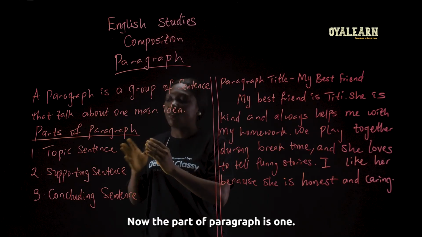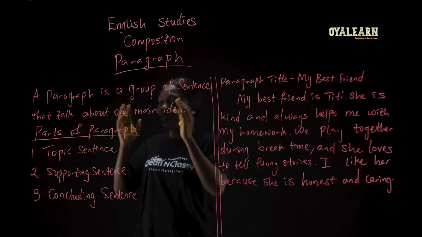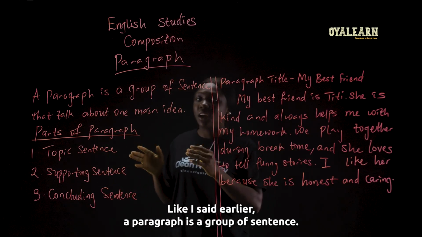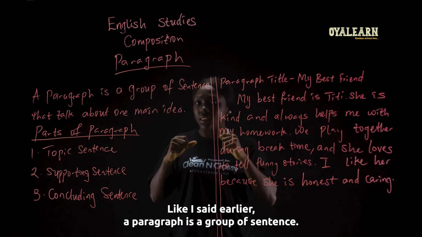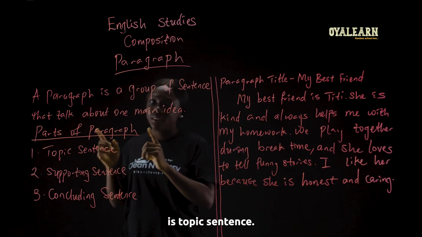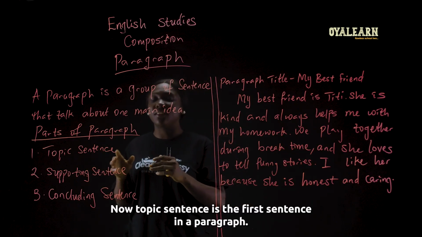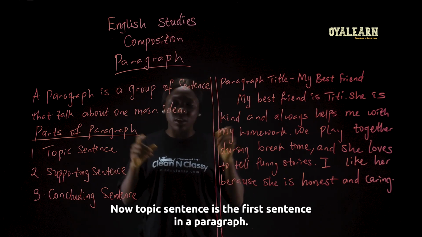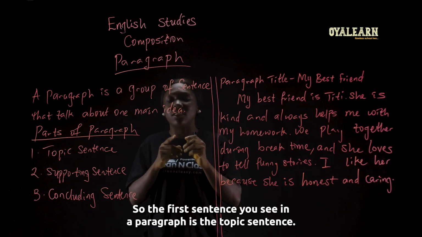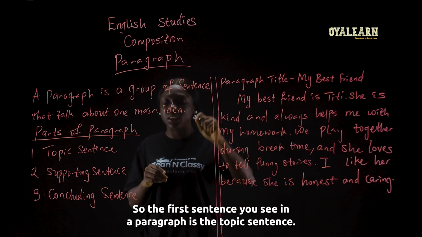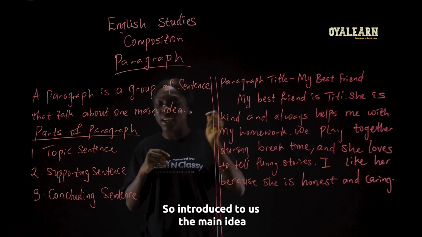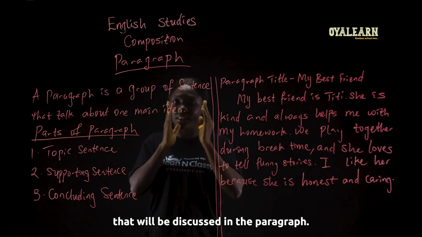Now, the first part of a paragraph is the topic sentence. Like I said earlier, a paragraph is a group of sentences. The first sentence that makes up a paragraph is the topic sentence. Now, the topic sentence is the first sentence in a paragraph. In fact, it is the sentence that starts the paragraph. So the first sentence you see in a paragraph is the topic sentence. It introduces to us the main idea that will be discussed in the paragraph.